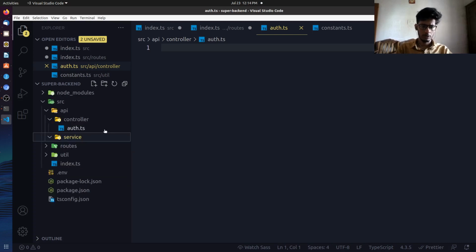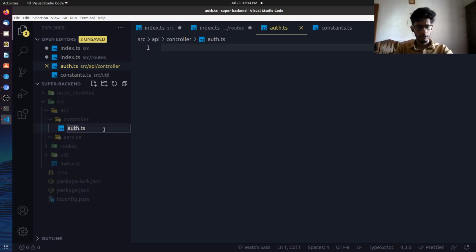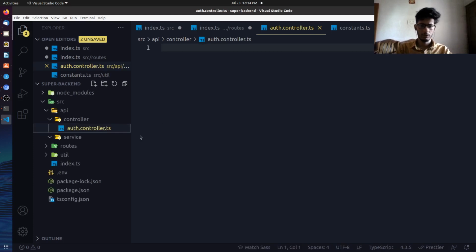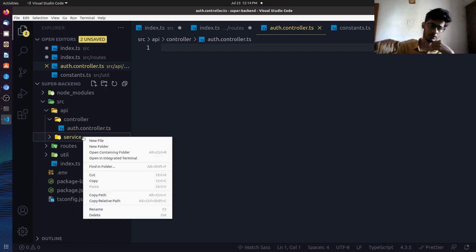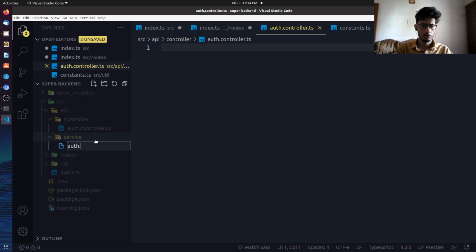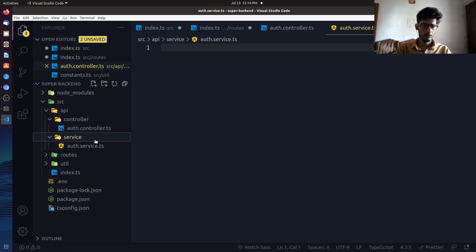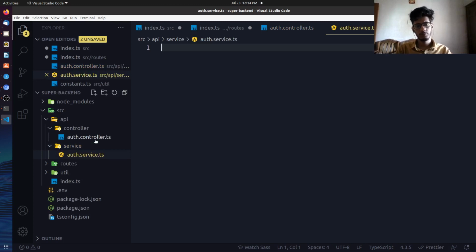Let's keep the naming convention a little better. So auth.controller.ts, which will give us a better sense of what it is. And let's create a service: auth.service.ts. We need an auth service, basically, but I don't know whether we need an auth controller or not.